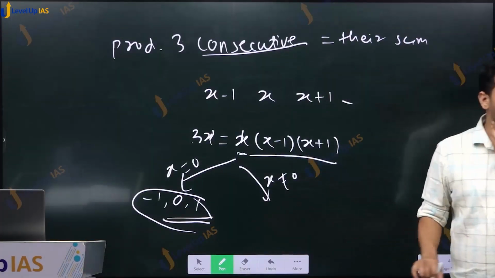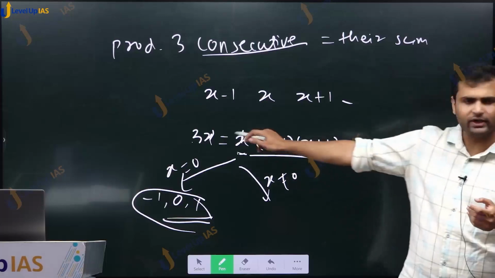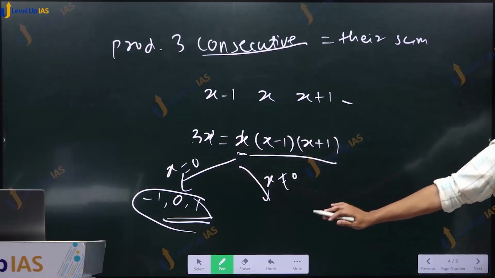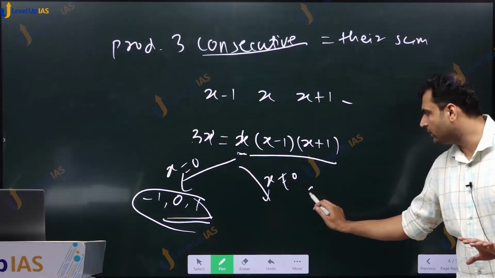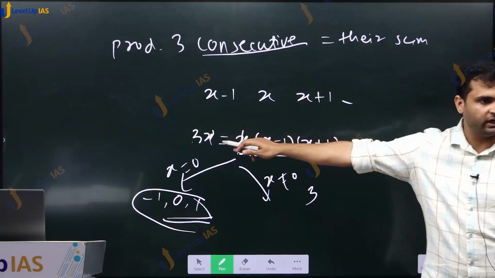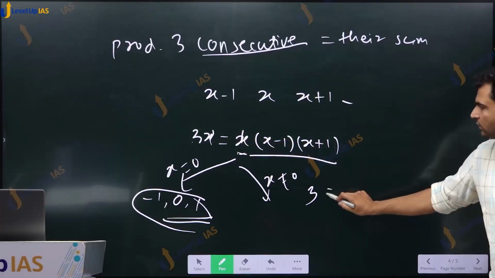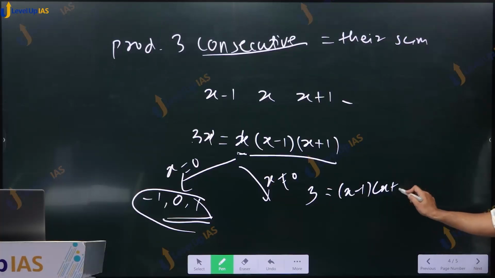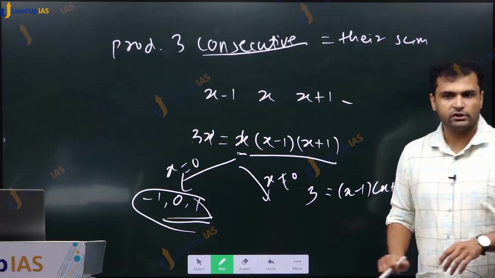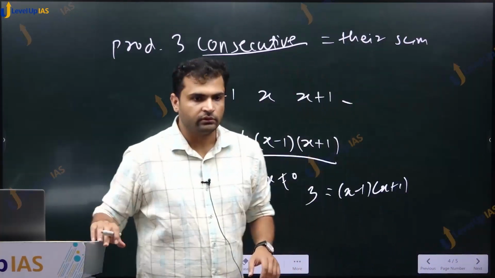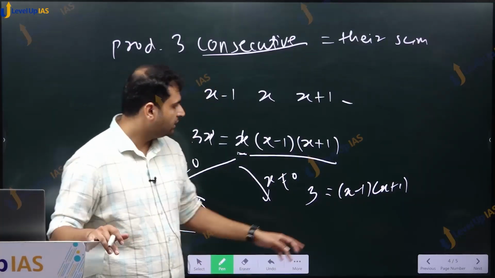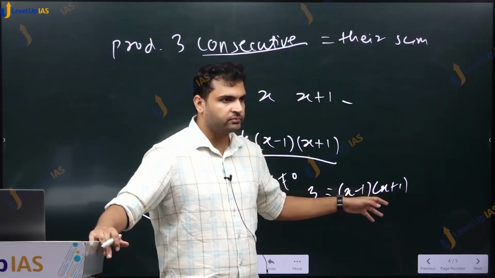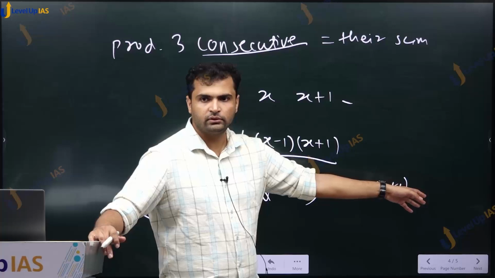What happens when x is not 0? When x is not 0, we can cancel. We can safely cancel. So after cancellation, what we have? We have 3 on the left hand side, and is equal to x minus 1 into x plus 1. This is what we have, right? Now can we multiply this? X minus 1 into x plus 1.